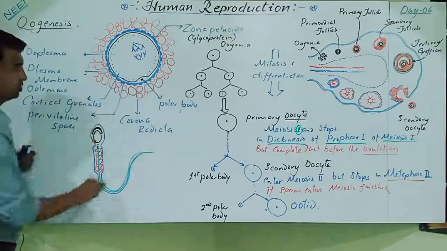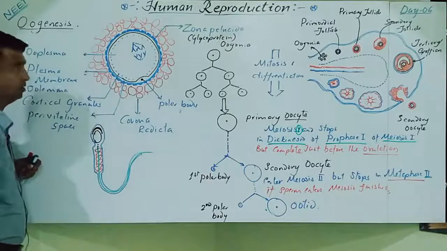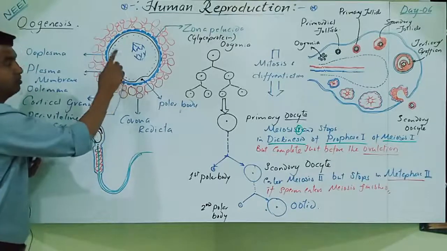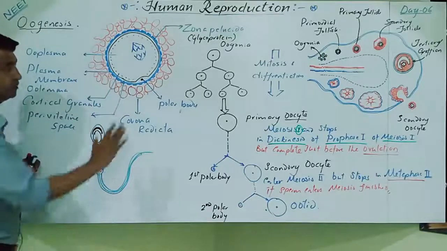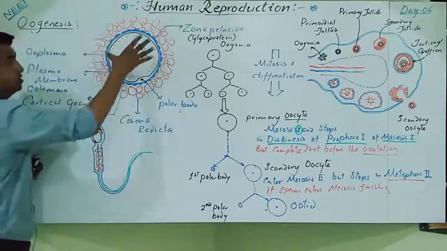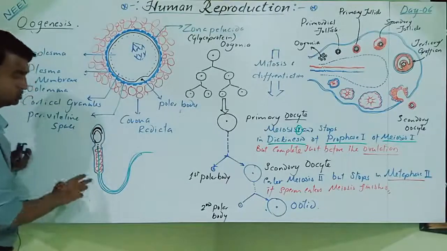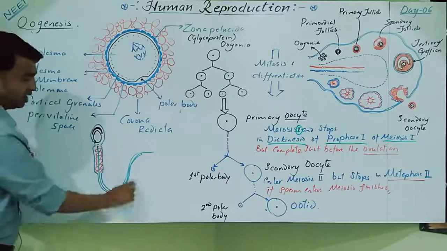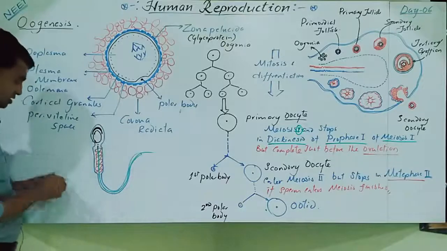When you compare this with the ovum, here a large amount of cytoplasm, the ooplasm, is there. The second polar body is there, surrounded by the plasma membrane, perivitelline space, zona pellucida, and corona radiata. This is a complex structure. The size is a little bit larger, almost 50 to 60 micrometers. The sperm has head, neck, middle piece, and tail, with a very small amount of cytoplasm.